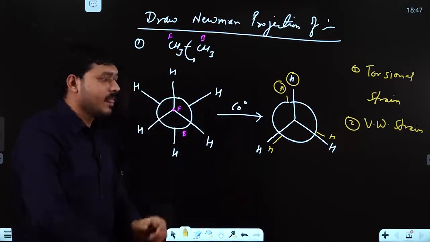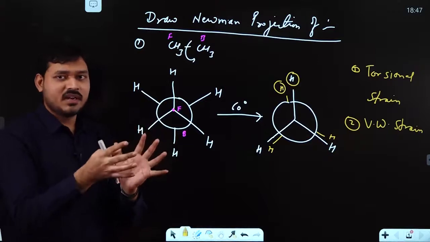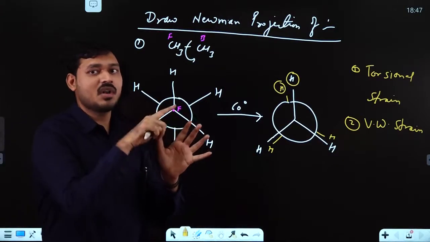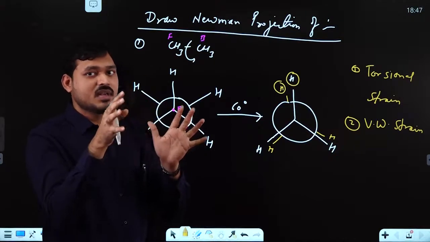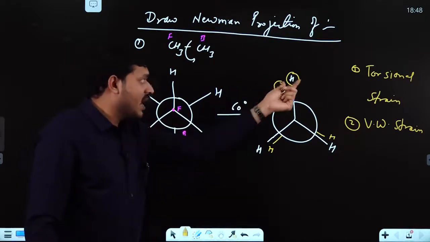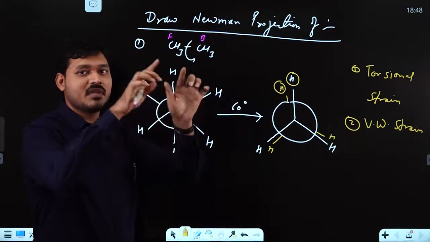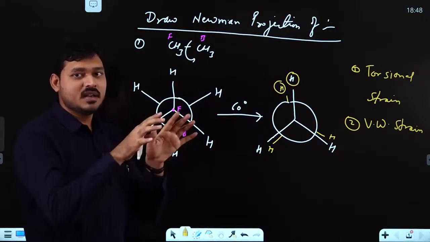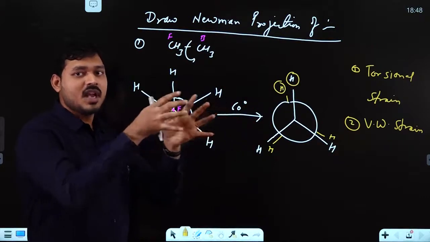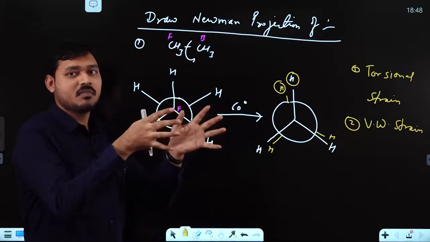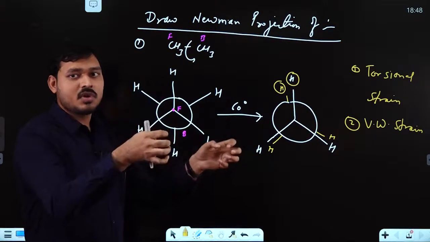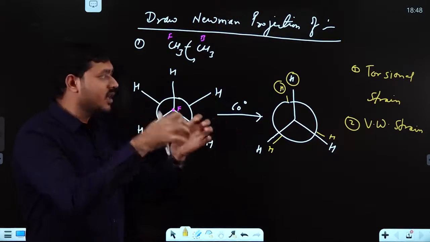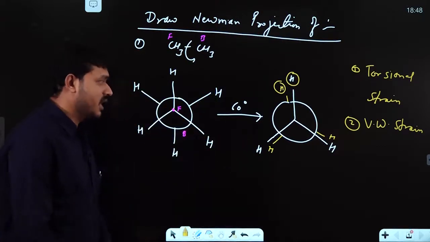The repulsion between atoms or groups, or between an atom and a group, is simply your van der Waals strain. It comes through van der Waals. Already you have discussed van der Waals radius and van der Waals forces of attraction. Similarly, this particular atom has some van der Waals radius and the space it carries, and so does another atom. If they have inter-electronic repulsion, between two atoms, an atom and a group, or a group and another group, that is simply your van der Waals strain.